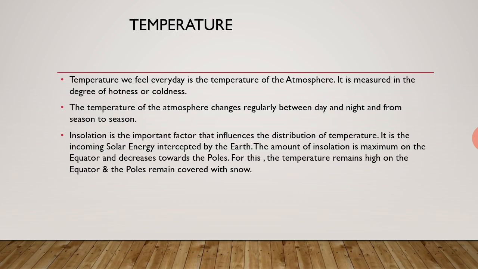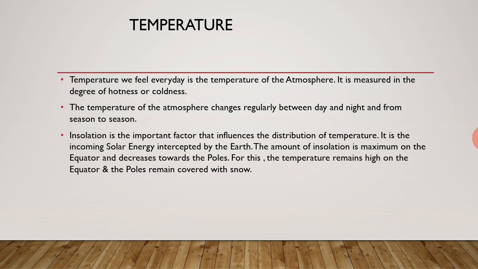The amount of insolation is maximum on the equator because the part of the earth on the equator is closest to the sun, and the sun rays have to travel the least. इक्वेटर का हिस्सा सूर्य के सबसे पास है और वहां तक आने के लिए the sun rays have to travel the least, and when the sun rays move towards the poles they have to travel maximum, and the area to get heat also is increased.